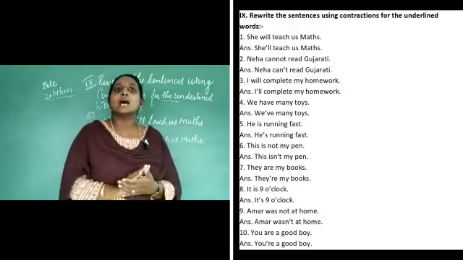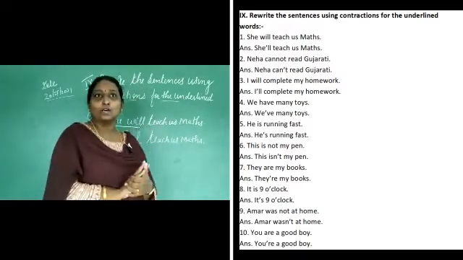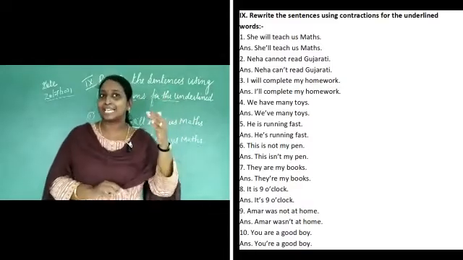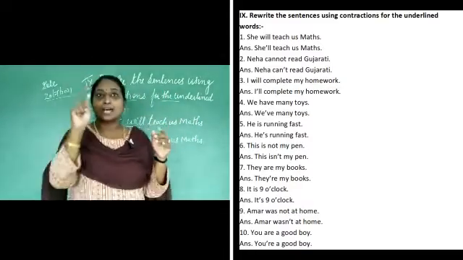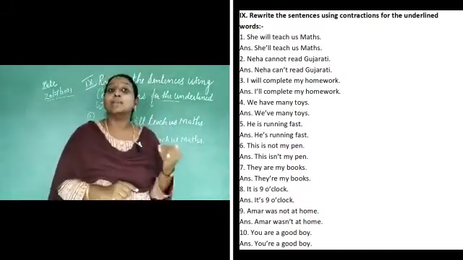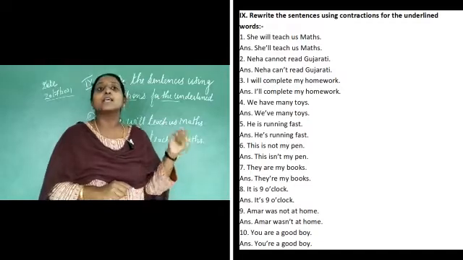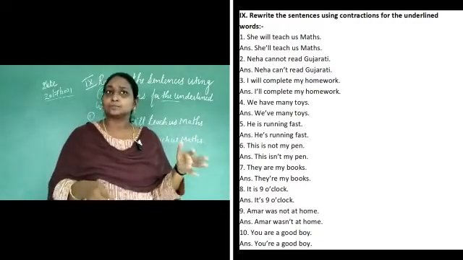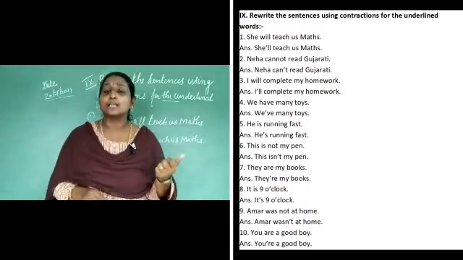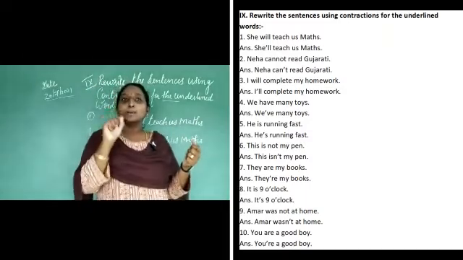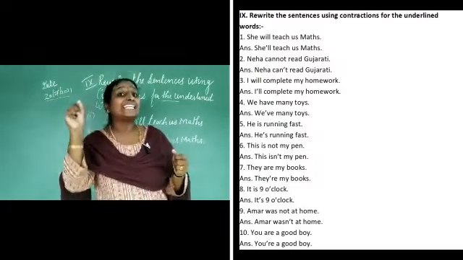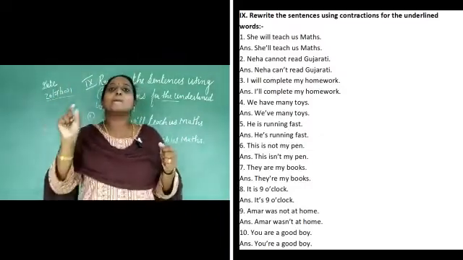The third one is, I will complete my homework. So I will is the underlined word and you have to change it. So there you will write I apostrophe double L. I'll complete my homework. The next one is, we have many toys. So again here, we have is underlined. You have to make the changes there. So you will be writing there W-E apostrophe V-E. Okay, we've many toys.